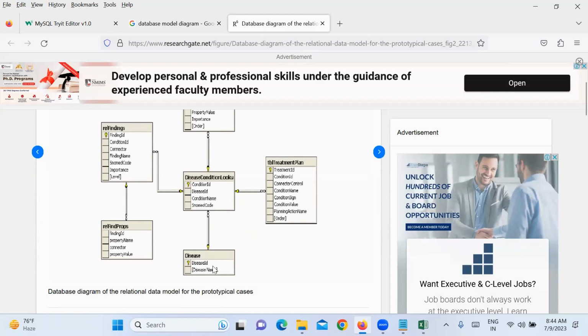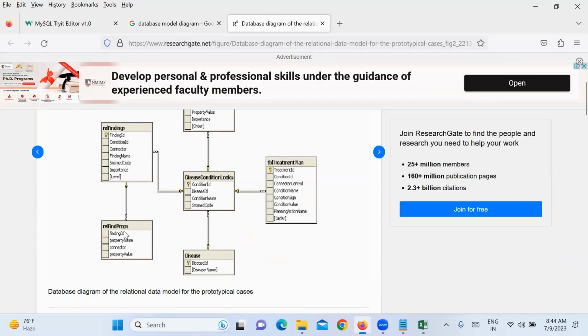Between these two tables, Disease ID. These two tables have a relation based on Finding ID. So there is no relation between this table and this table, right?